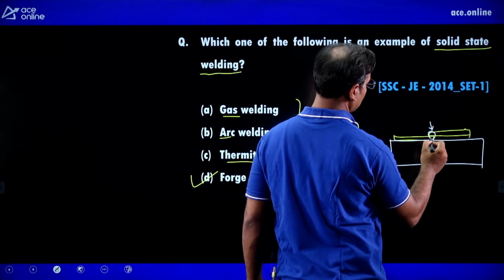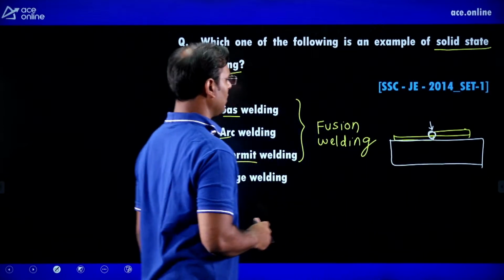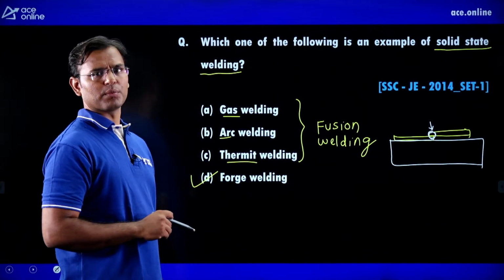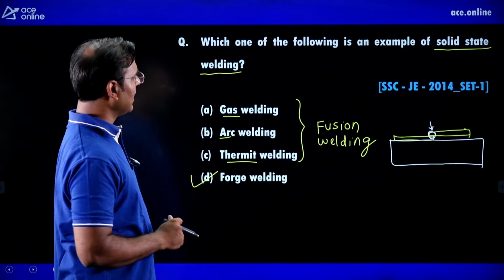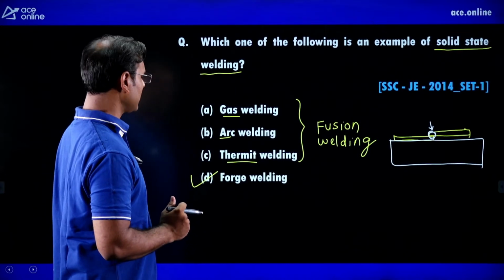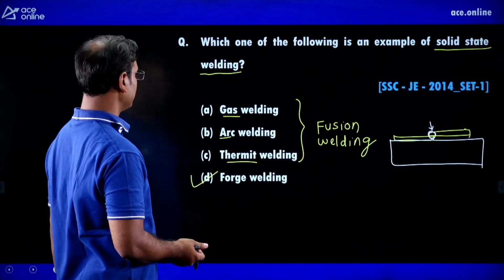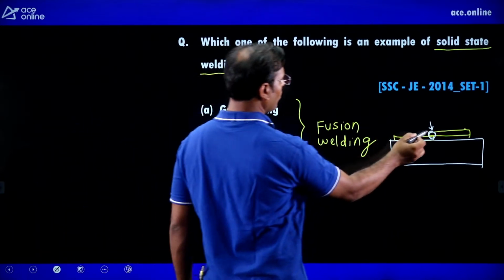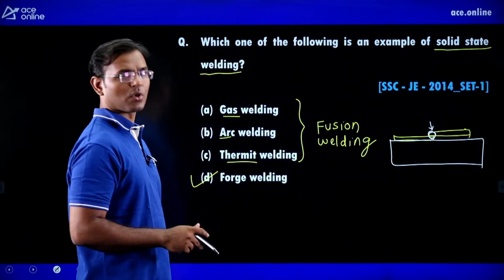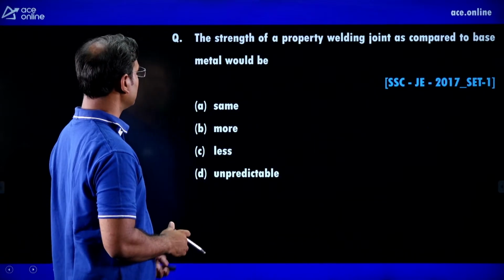Then this will join, and this is known as forge welding. This is one of the oldest welding methods, and it is solid state welding, means it is not converting into liquid, it is solid only. No part of either rod is converting into liquid.